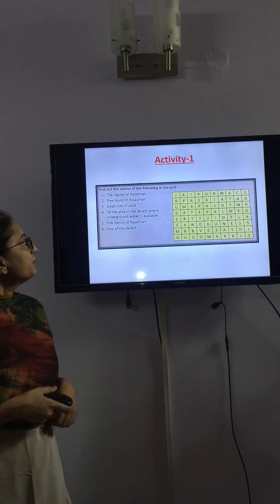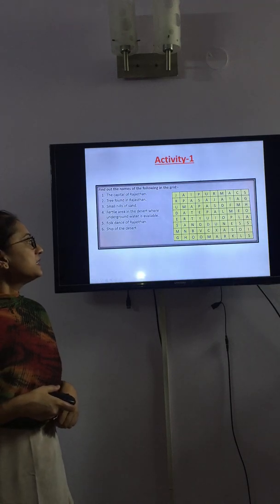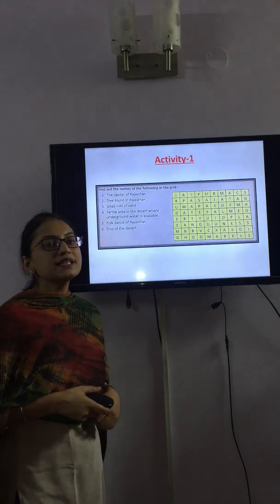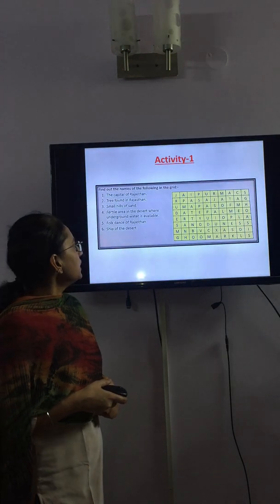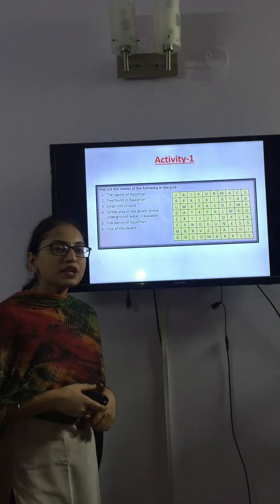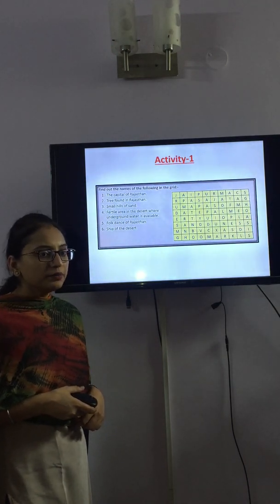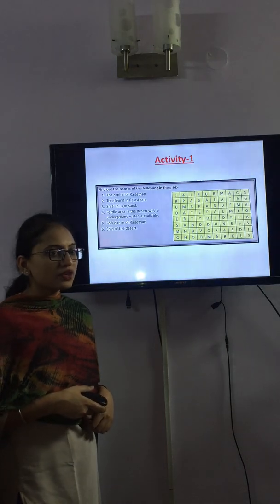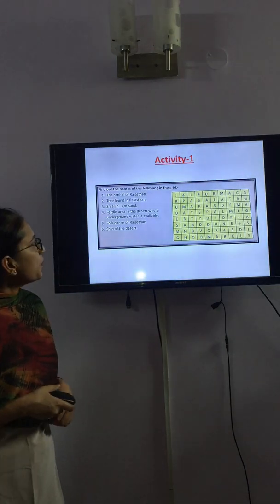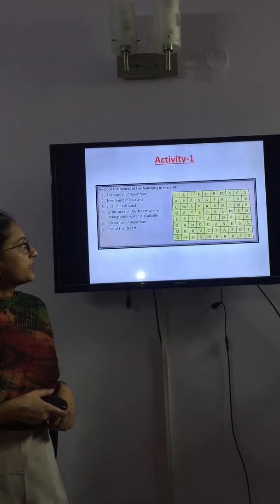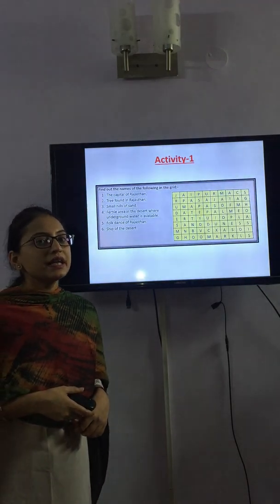Number 4, fertile area in the desert where underground water is available. Next, folk dance of Rajasthan. You have to name one folk dance of Rajasthan. Ship of the desert. What is the ship of the desert?